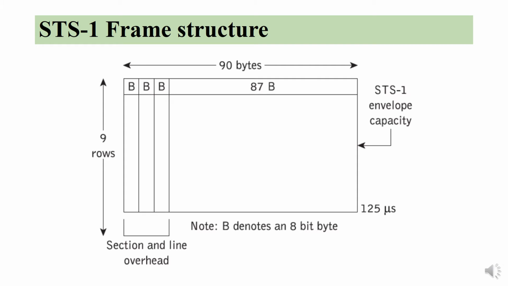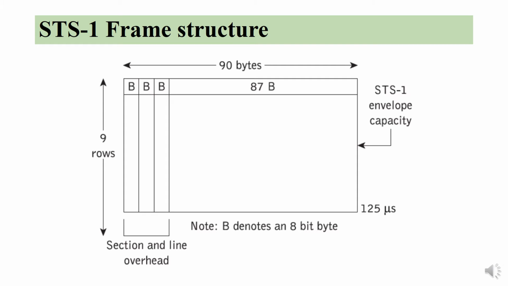So 8000 frames per second times 810 bytes results in the 51.840 megabits per second base rate, as we saw in the previous slide. The first 3 bytes in each row of the STS1 frame contain the transport overhead, leaving the remaining 783 bytes, which are called the synchronous payload envelope, or SPE.